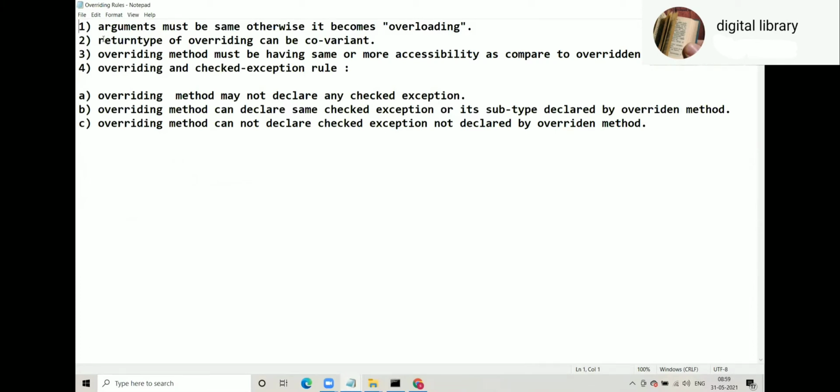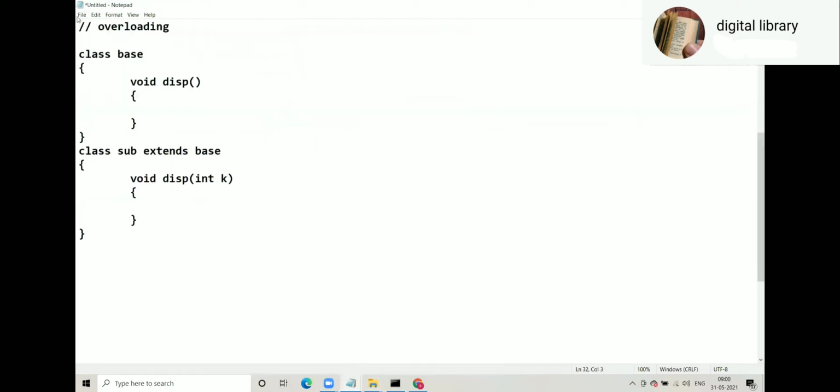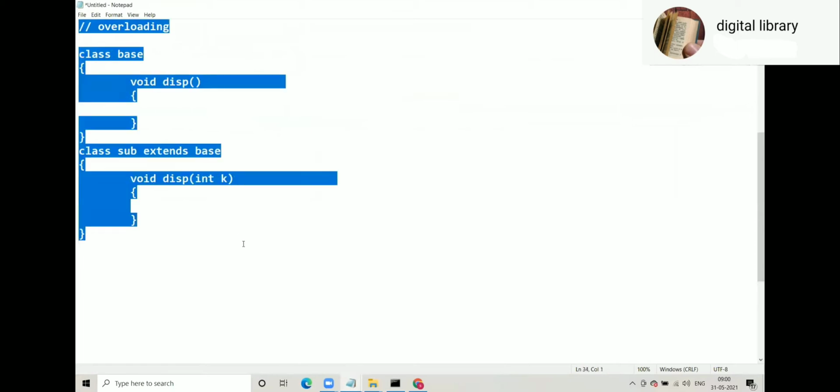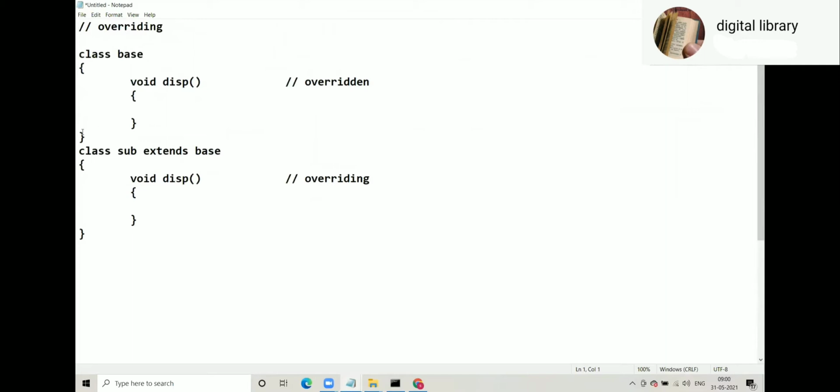Second rule, return type of overriding can be covariant. हाँ, अभी यहाँ पे एक चीज समझ लो. Here, let's go to that overriding thing. What is the first rule? Argument must be same. What about return type?